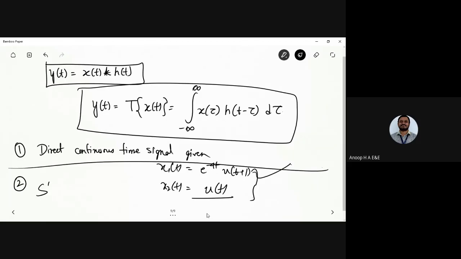The second type of problem is quite important, even though the first one is also important: you need to sketch the signal.